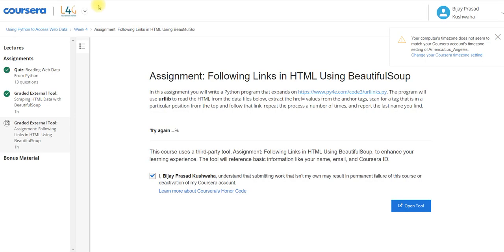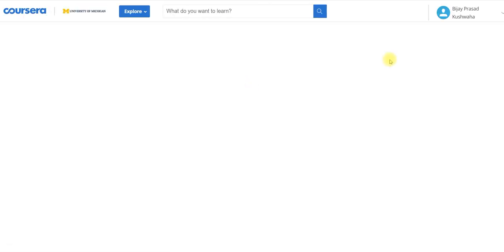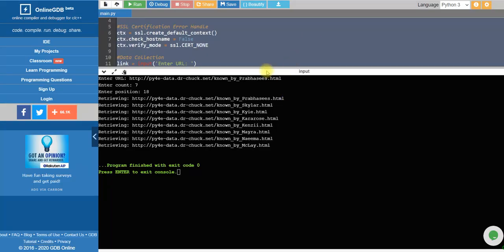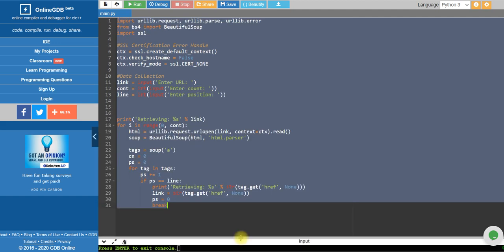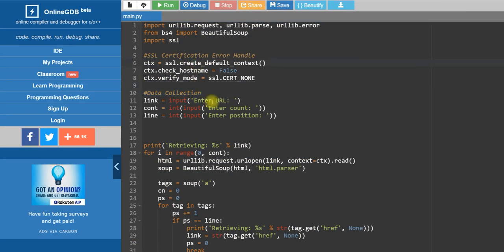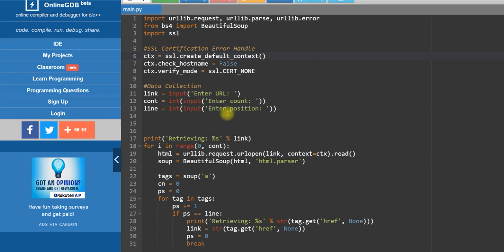So guys, after submission I will refresh this page again and I will show you this code. Otherwise you may doubt how much score you are going to get. Okay, 100% score you got, right guys? And now this is the code, guys. I will zoom in a little bit. So this is the code, guys.